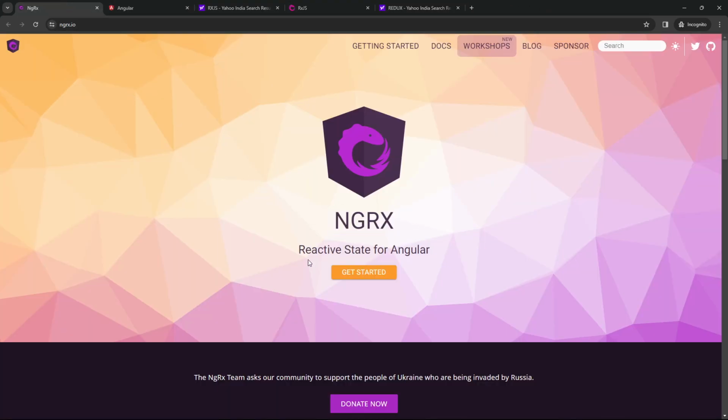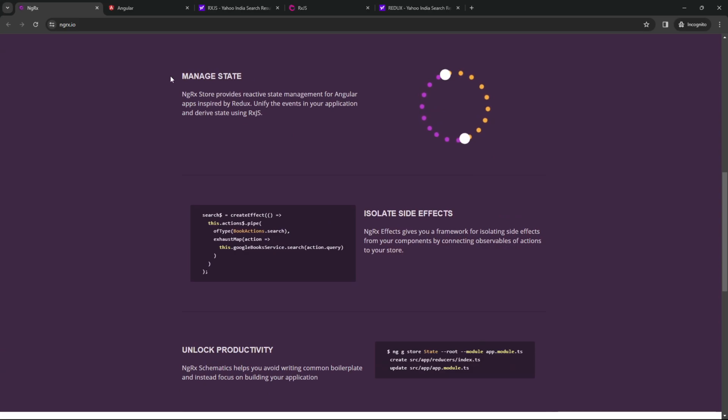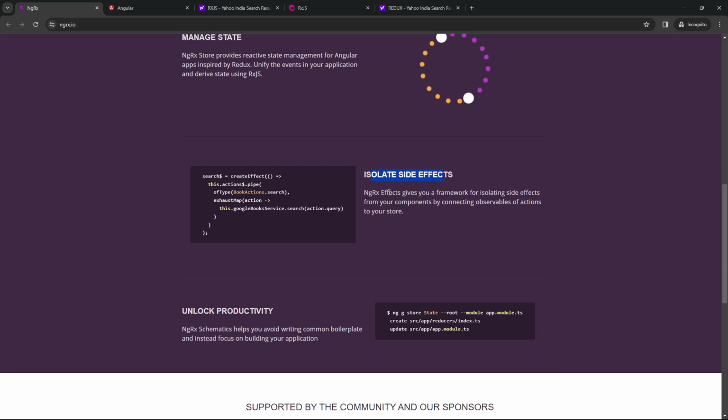Now, NGRX, that's the reactive state for Angular, helps you to manage the state as its NGRX store provides reactive state management for Angular apps inspired by Redux. As I told you, unify the events in your application and derive state by using RxJS, as I already told you that it totally relies on RxJS. Now isolate side effects. NGRX effects gives you a framework for isolating side effects from your components by connecting observables of actions to your store.